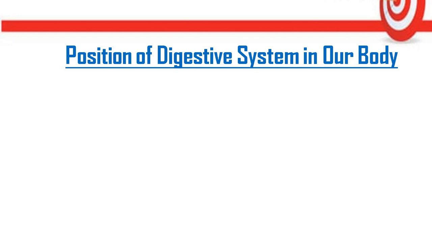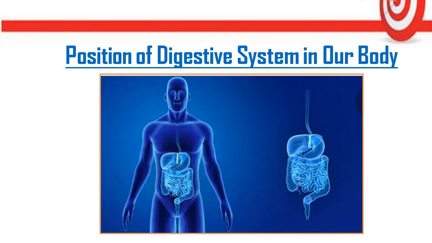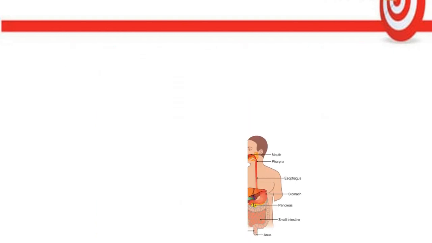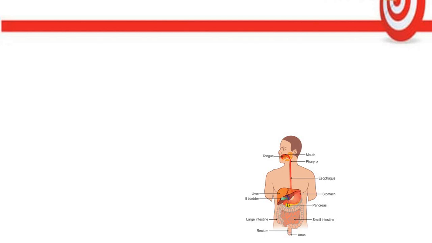Position of the digestive system in our body. Children, surely you will think about where the digestive system is located in our body. See, this picture is showing the exact position of the digestive system in all humans. Now we will study one by one all the organs of the digestive system. As you can see in this picture, the first name written is mouth. So now we will study about the mouth.